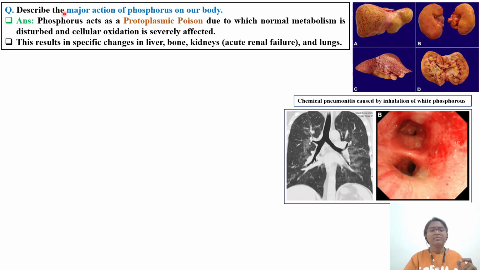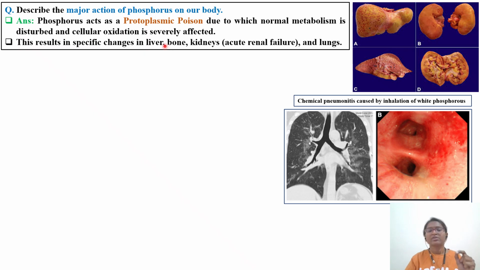Describe the major actions of phosphorus on our body. So, what are the target organs? Whenever you are reading about a certain metal or chemical, you should know what the target organs are. If you look at phosphorus, it acts as a protoplasmic or cytoplasmic poison, due to which normal metabolism is disturbed and cellular oxidation is severely affected. It affects the mitochondria.